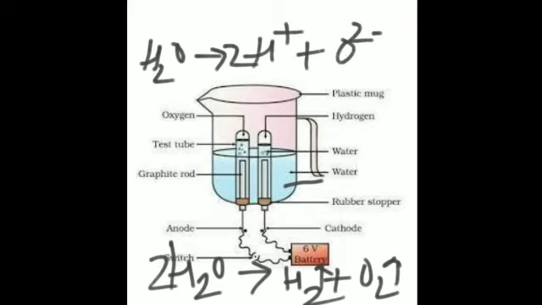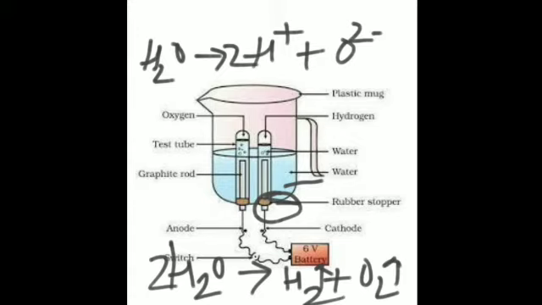These are the ions. So hydrogen ions move towards this cathode, and the oxygen ions move towards the anode. Is that clear? The hydrogen gas is evolved and discharged over here.